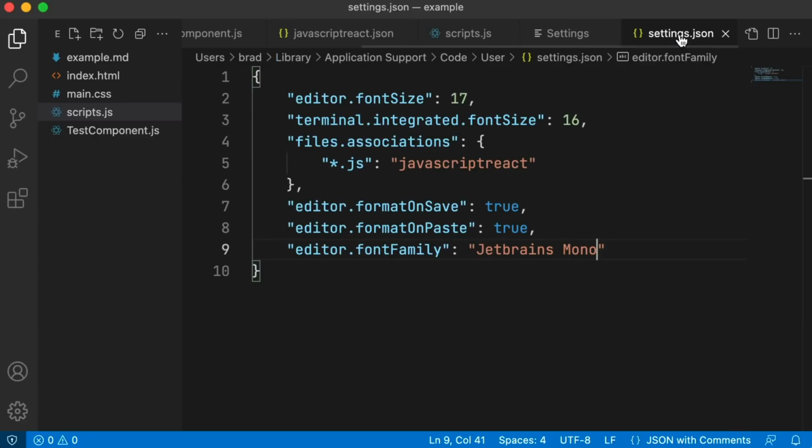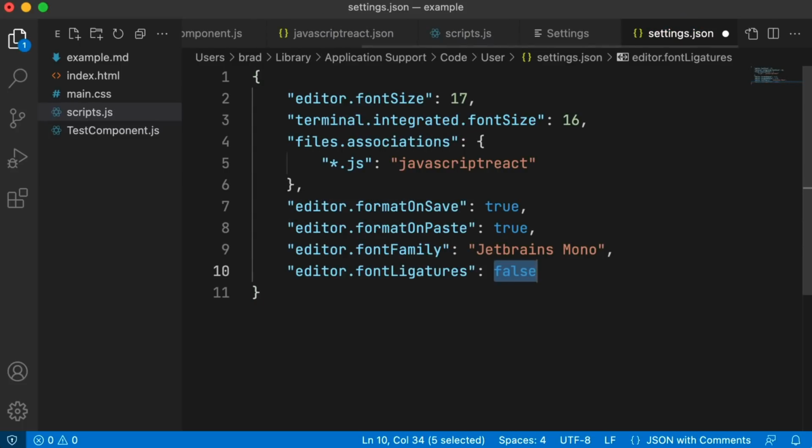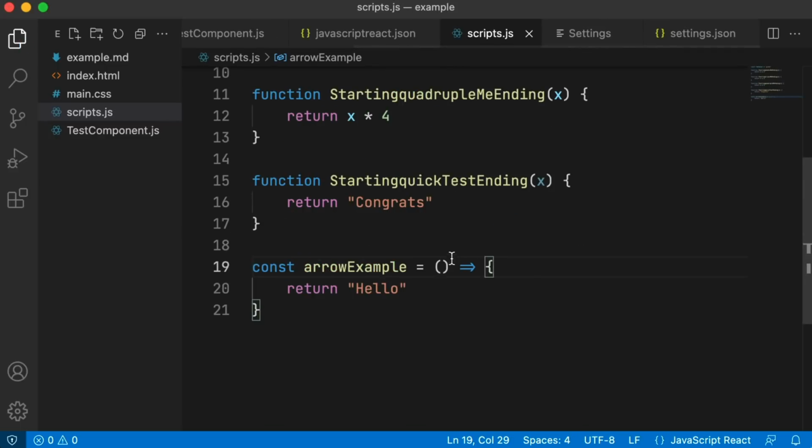This is because you need to explicitly enable ligatures in VS Code. So in your settings file, comma, and if you just search for ligatures, editor.fontLigatures, you need to enable it. It's false by default, so just turn it on, give that a save. Back in this file, cool. Now you can see you have that custom symbol for the arrow function.